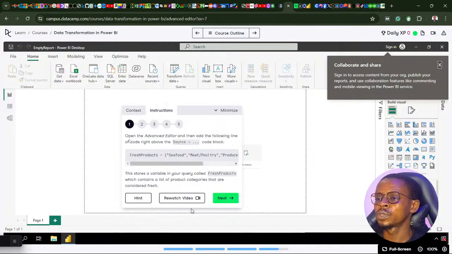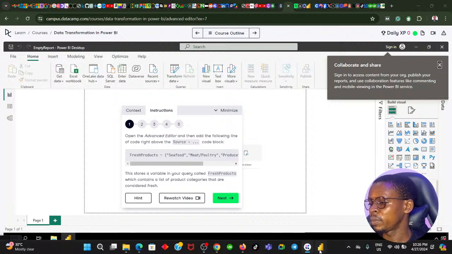So let's move on. It says open the advanced editor and then add the following line of code right above the source code. So we're going to add this line of code. This code stores a variable in your query called fresh products, which contains a list of product categories that are considered fresh. Oh, that's interesting.